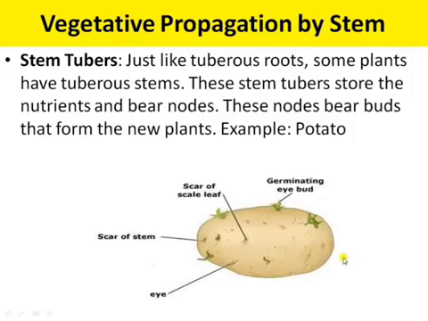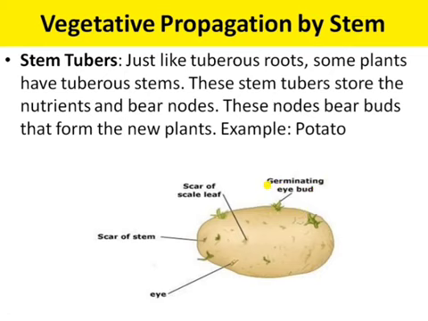Firstly, observe a potato carefully. You will be able to see some scars present on it. Take a magnifying glass, and you might be able to see tiny buds in some scars. These scars are commonly called eyes. Each one of the eyes contains an eye bud, which is capable of developing a new plant.